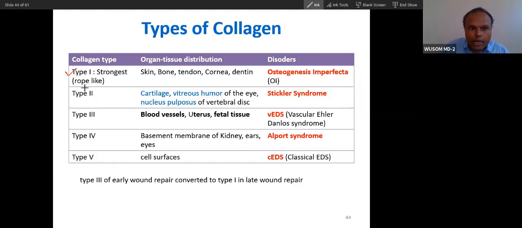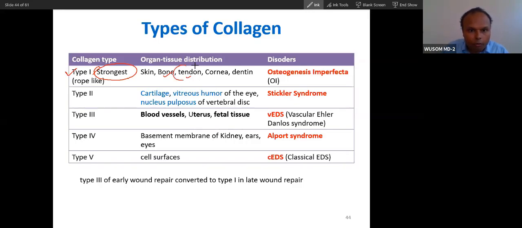Type 1 collagen is the strongest collagen. It is much stronger than steel. This type 1 collagen is present in strong tissue, like bone. It will form tendon. You can see how strong your tendon is. You can lift anything. Muscle is held to bone by this tendon, and this tendon supports your weight, any weight you lift.